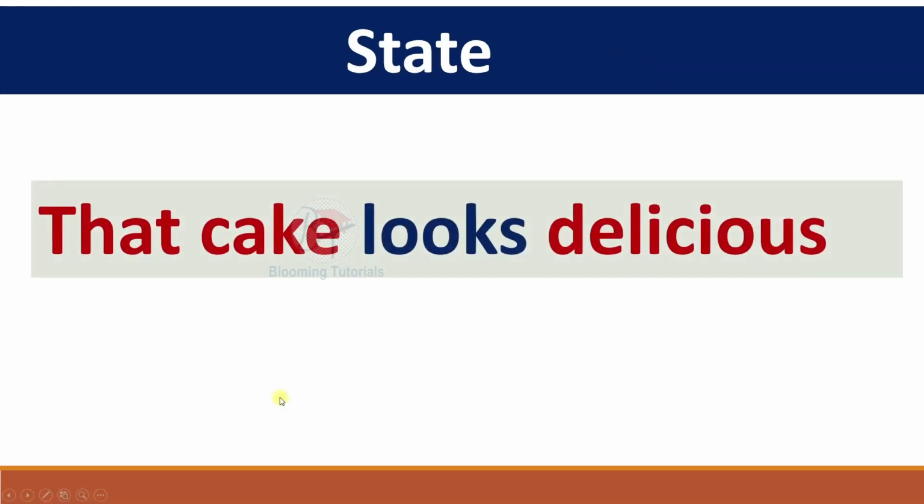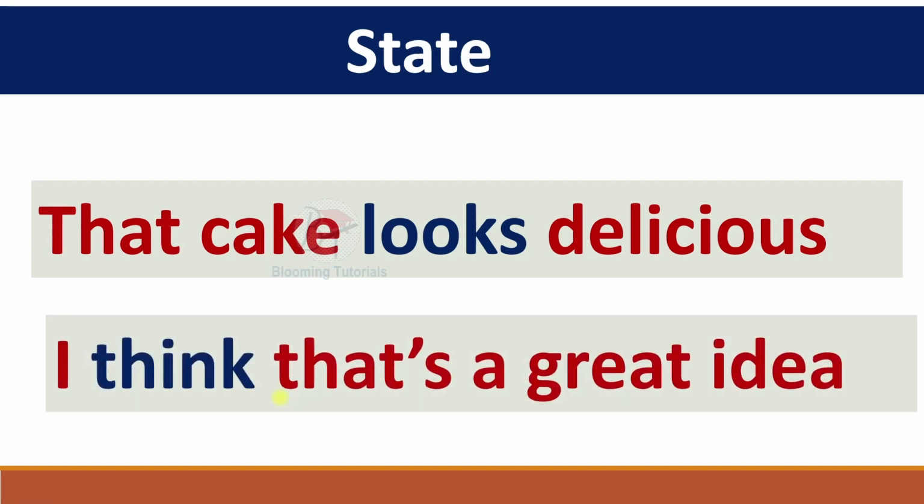Some more examples. That cake looks delicious. I think that's a great idea. These sentences don't have any action verb. It's just telling the state or condition or quality or status of the subject.